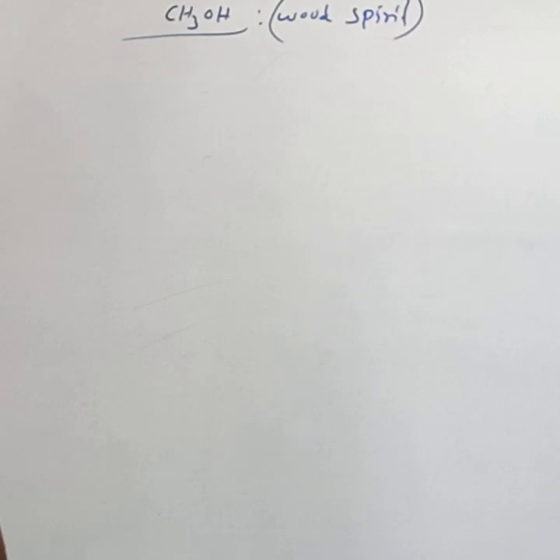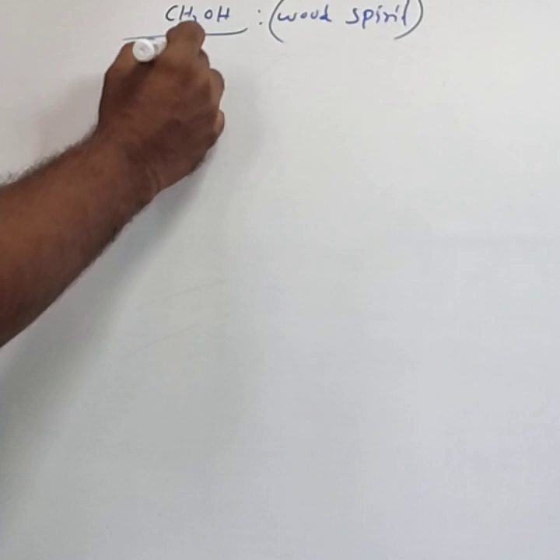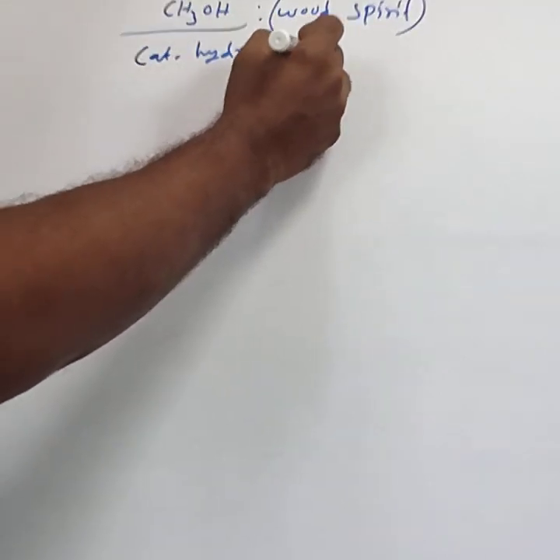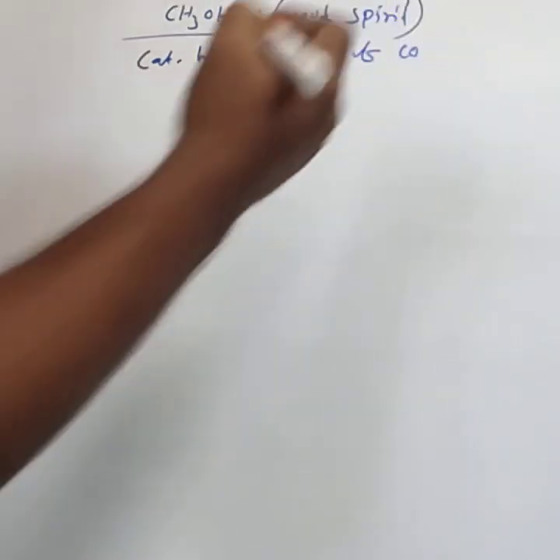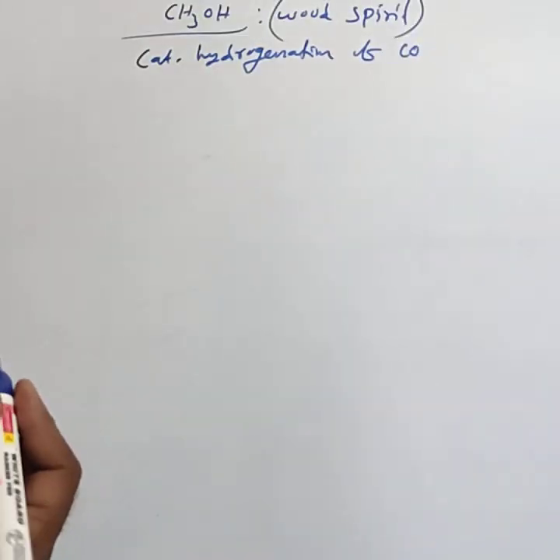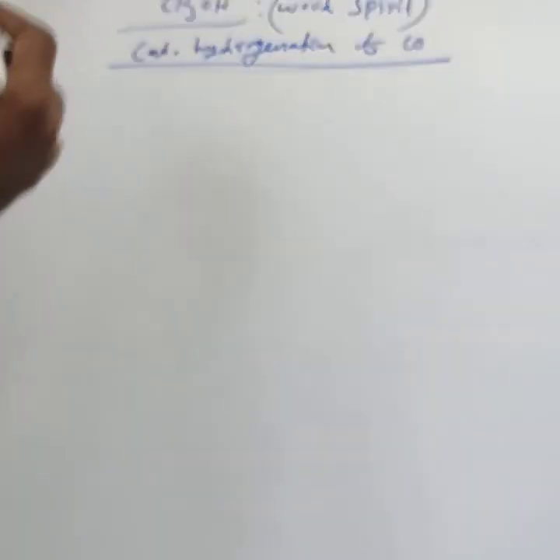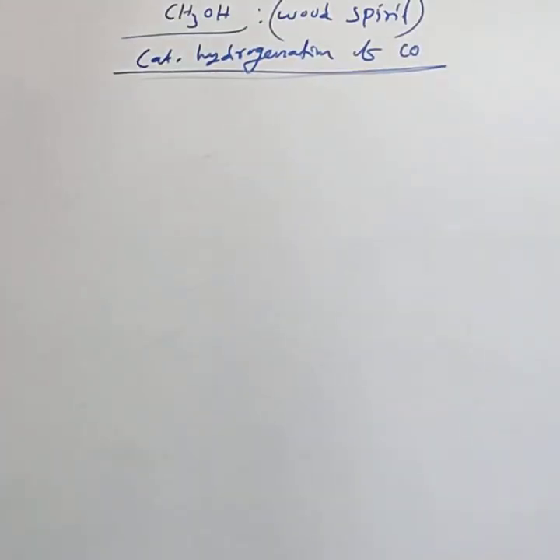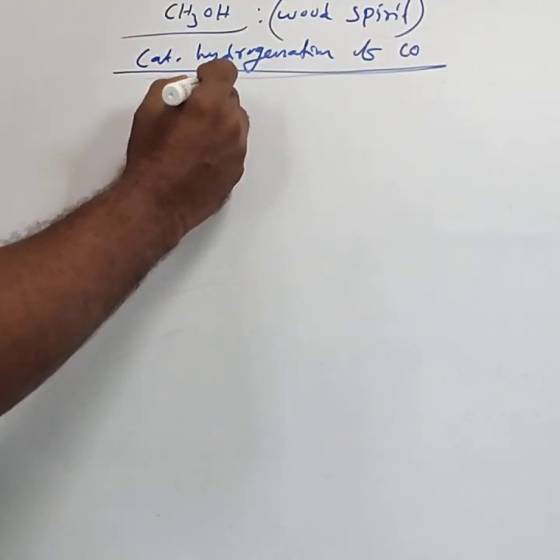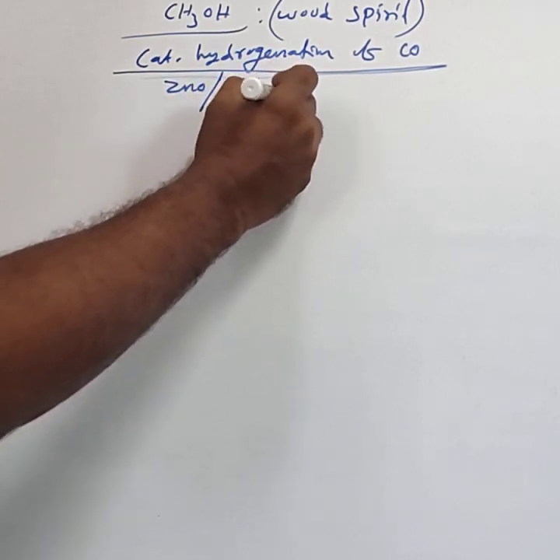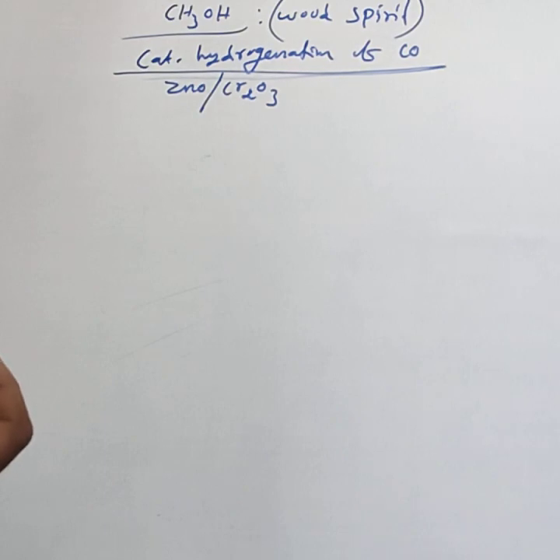Commercially, methyl alcohol is obtained by the catalytic hydrogenation of carbon monoxide in the presence of zinc oxide catalyst and Cr2O3, chromium sesquioxide.